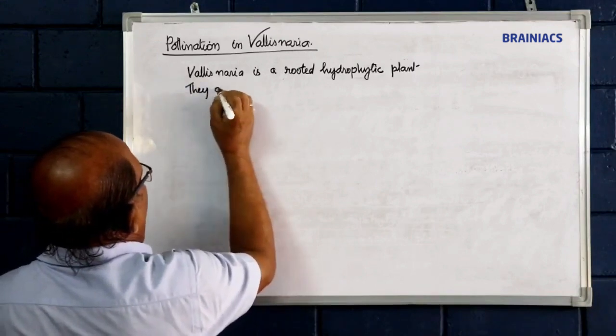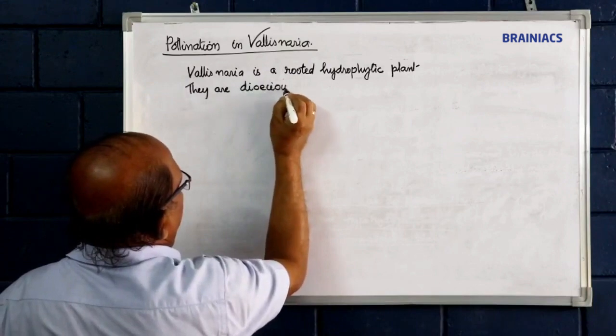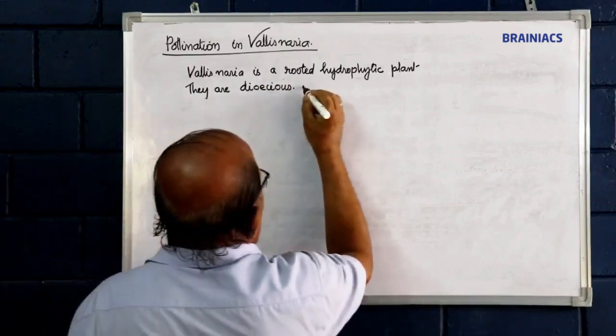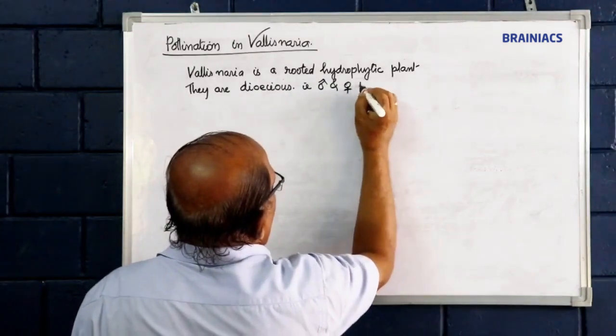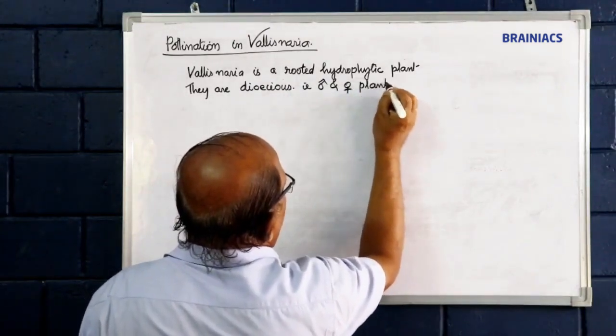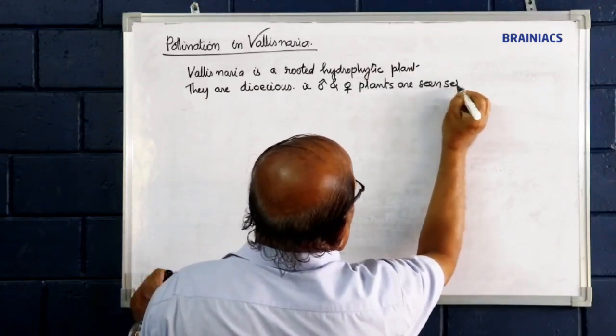They are dioecious. That is, male and female plants are seen separately.